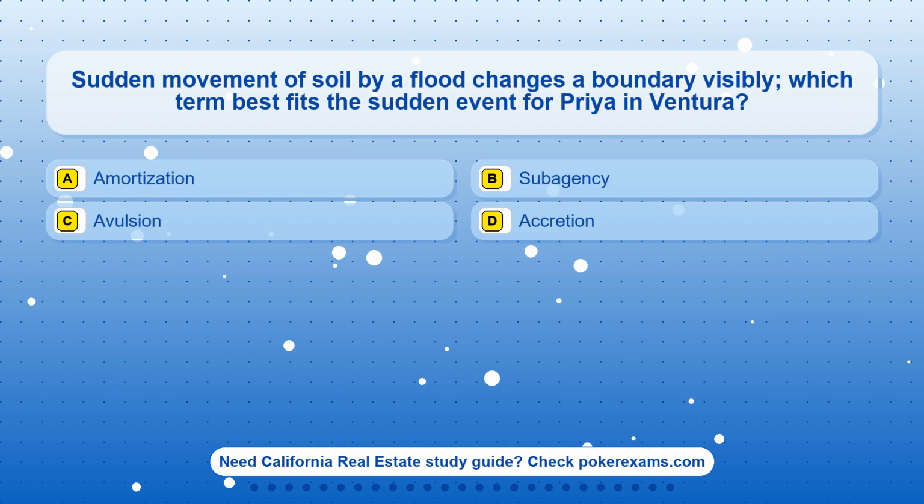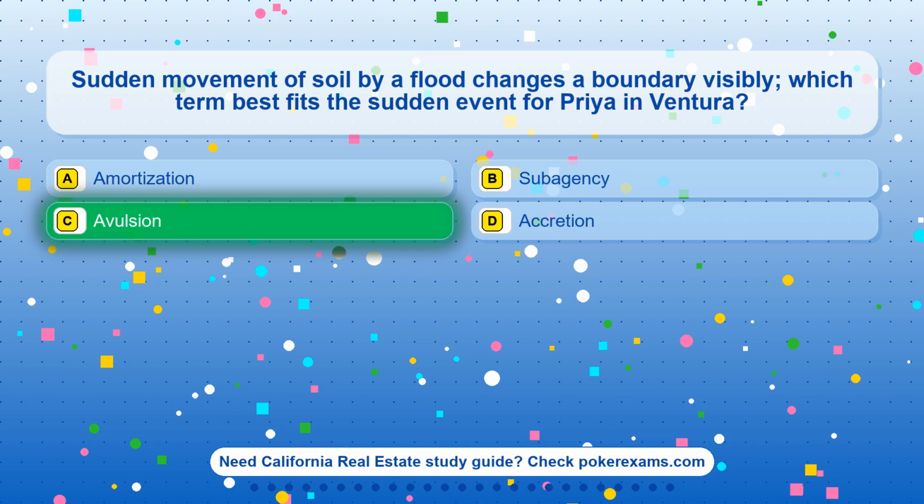Question 23. Sudden movement of soil by a flood changes a boundary visibly. Which term best fits the sudden event for Priya and Ventura? Option A. Amortization. Option B. Subagency. Option C. Avulsion. Option D. Accretion.